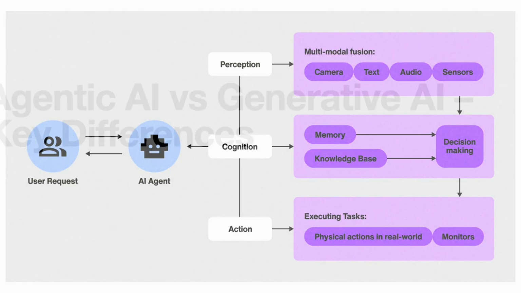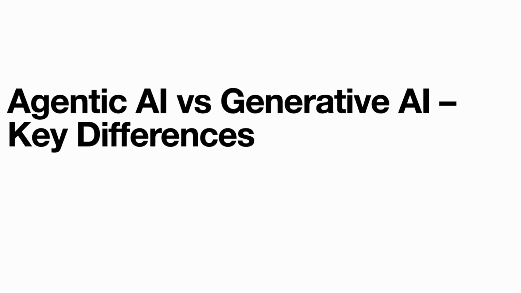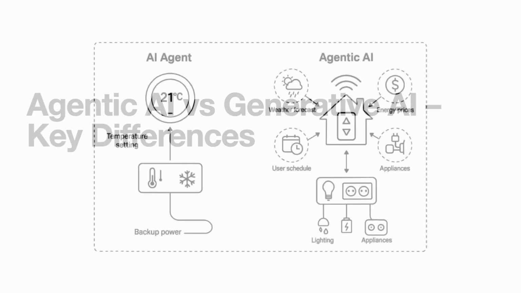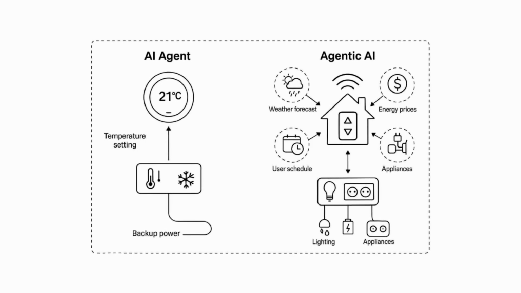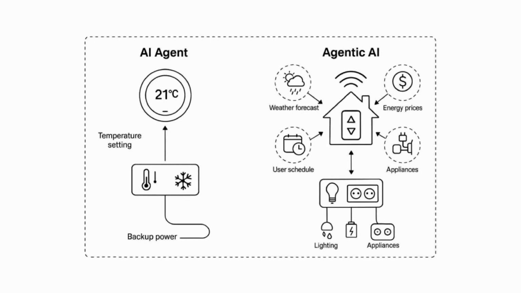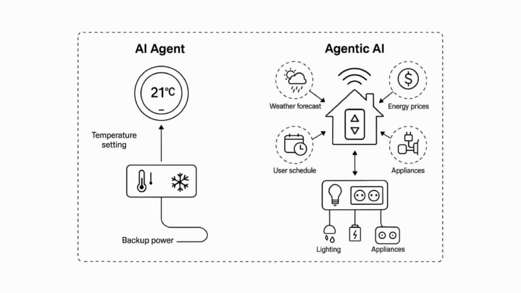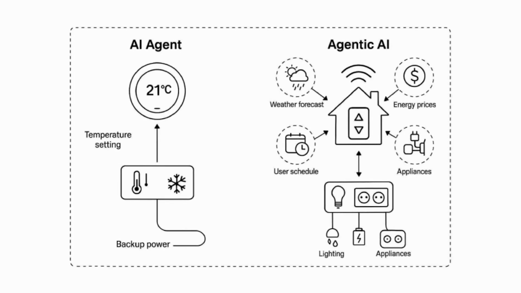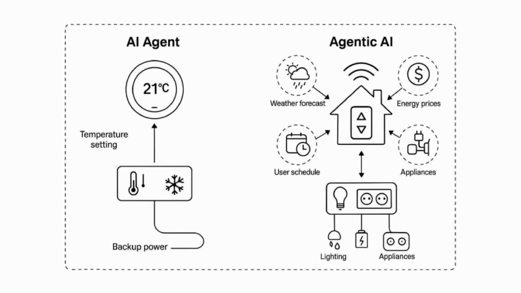Agentic AI versus generative AI. Let's make this distinction crystal clear. Generative AI is reactive. It produces something when you ask for it. Agentic AI is proactive. It identifies goals, decides what needs to be done, and acts. For example, a generative AI might write you a marketing email. An agentic AI would identify your best customer segment, write the email, send it automatically, monitor engagement, and then adjust the message based on performance. That's the difference between content creation and autonomous execution.